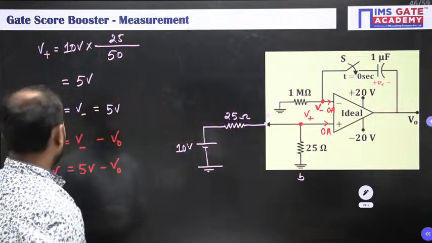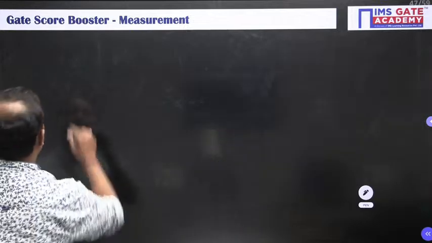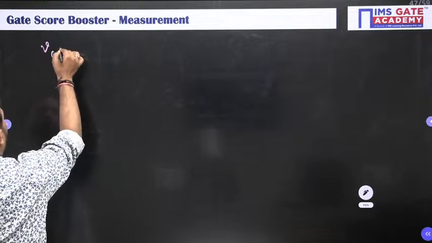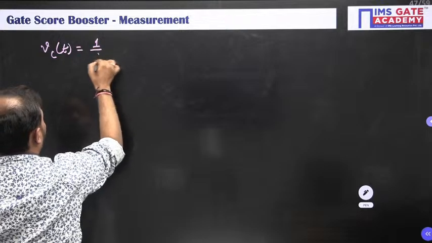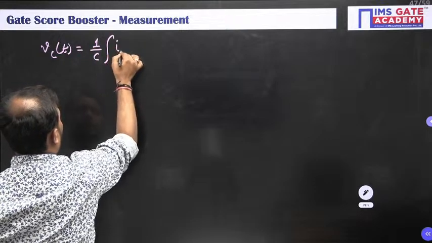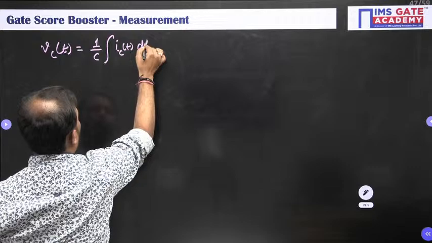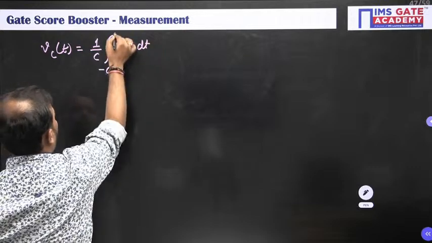All right. So what is that capacitor voltage equation? We know that VC of t is equal to 1 upon C integration of the current through the capacitor into dt from minus infinity to t.